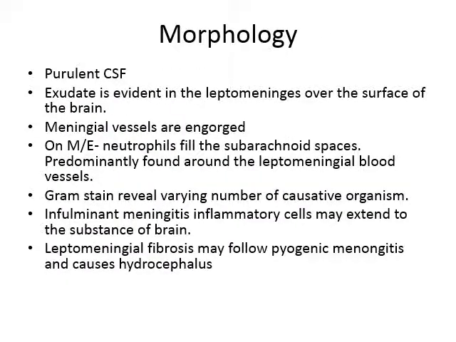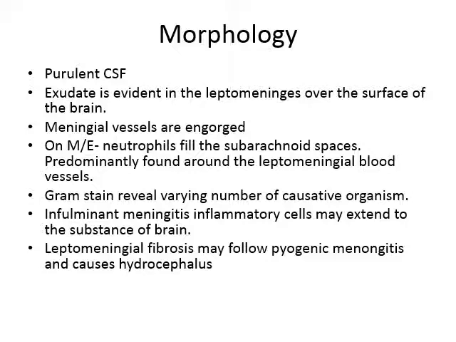Now morphology. CSF is purulent. Exudate is evident in the leptomeninges over the surface of the brain. Meningeal vessels are engorged. On microscopic examination, neutrophils fill the subarachnoid space, predominantly found around the leptomeningeal blood vessels.